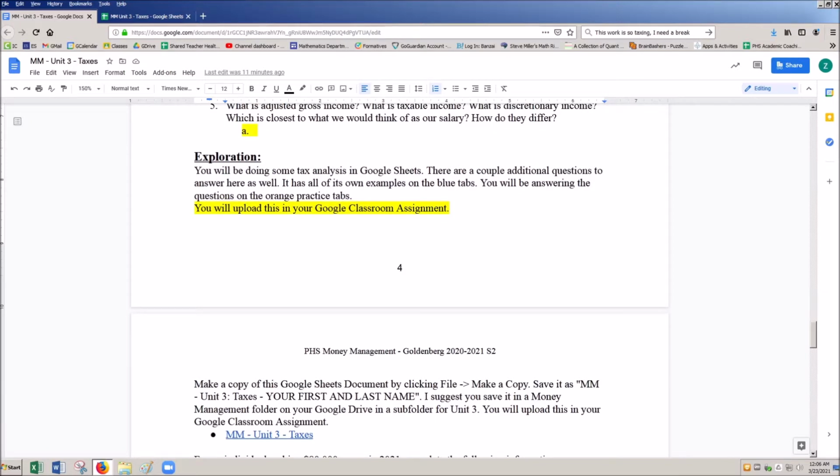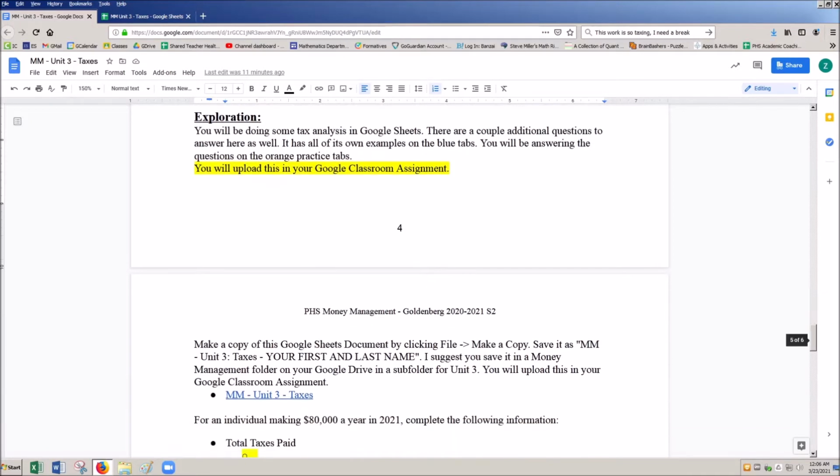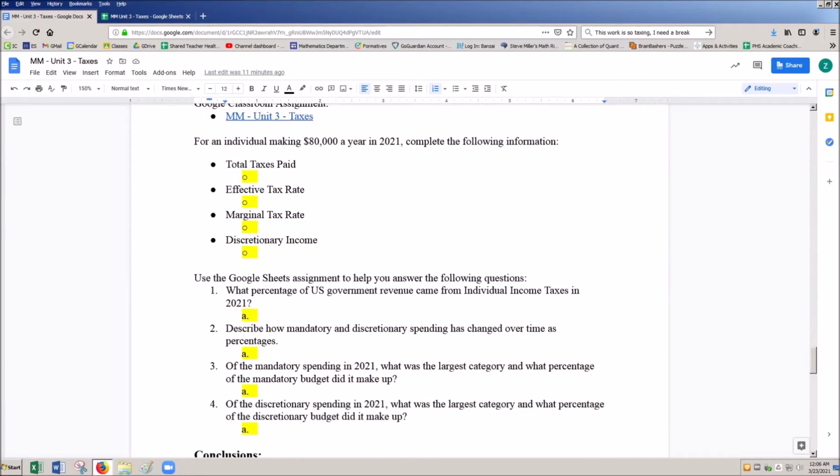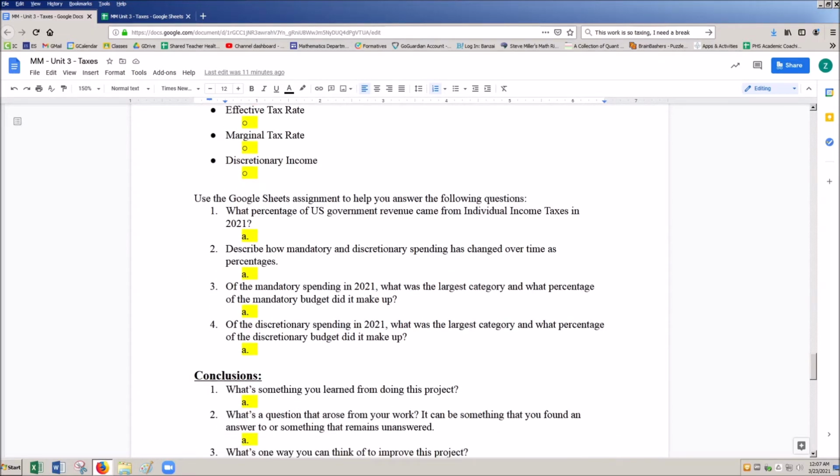The next part of this project is the exploration. This is in Google Sheets. So here we're going to be looking at a bunch of different things. Make sure you go ahead and make a copy for yourself. In this Google Sheets portion of the project, there are going to be things that we use later on. So here I'm going to have an example of how much an individual is paying when they make $80,000 for 2021 taxes. And then we also have a number of questions based on U.S. government revenue, discretionary and mandatory spending, and discretionary spending in 2021. So when we look at these, just keep in mind 2021 is an estimate, but that's fine. We're just interested in looking at it, so we're going to check it out.